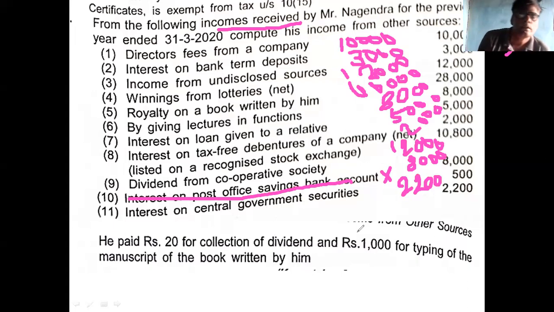Okay. Then what are the allowable expenses given at the last? He paid 20 rupees for collection of dividend. What is the dividend in this problem? Which dividend is there in the problem?